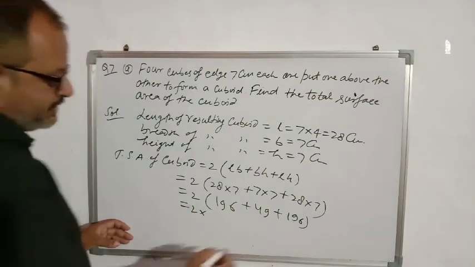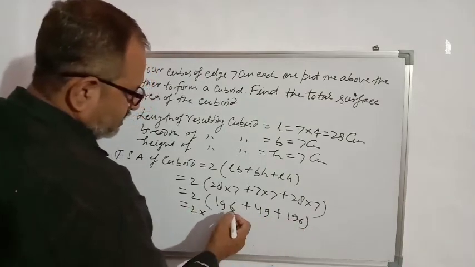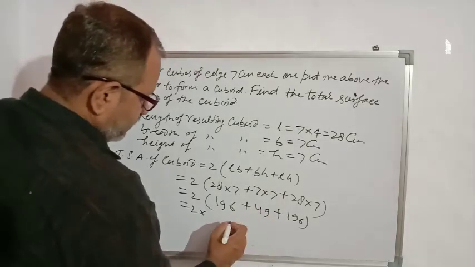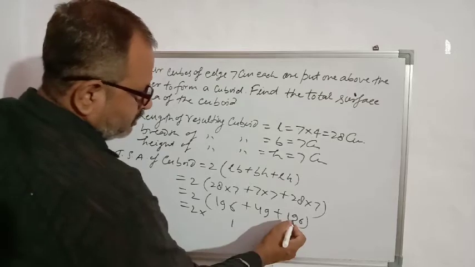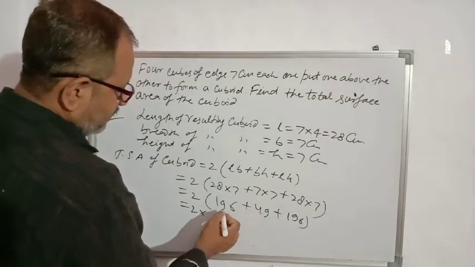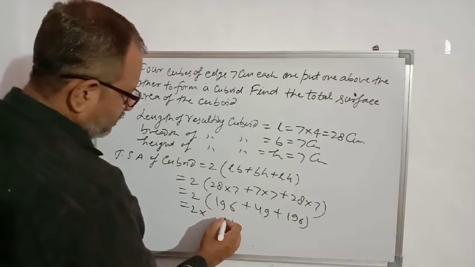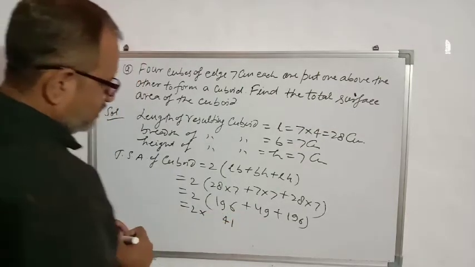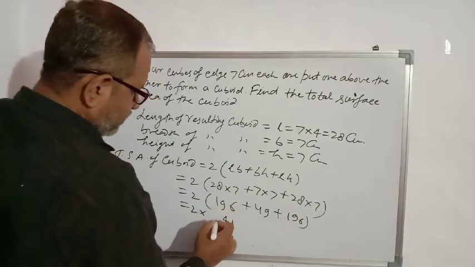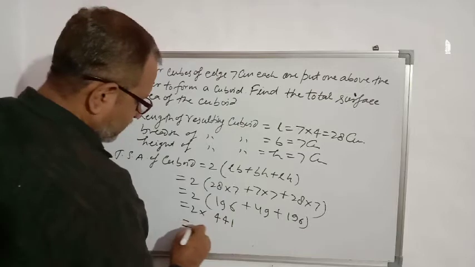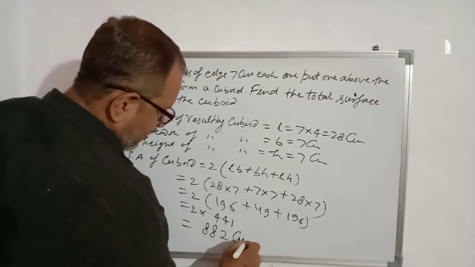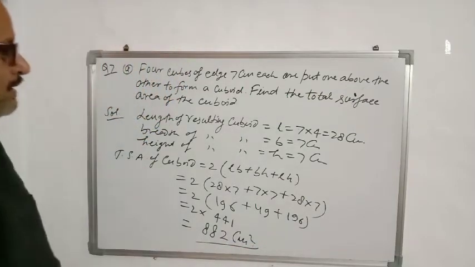So we will add it. 6 plus 6 is 12, 12 and 9 is 21. Carry 2, 9 to 11, 11 plus 4 is 15, 15 plus 9 is 24, 2 plus 1 is 3, 3 plus 1 is 4. Multiplied by 2: 2 times 1 is 2, 2 times 4 is 8, 2 times 4 is 8, 882 centimeter square.